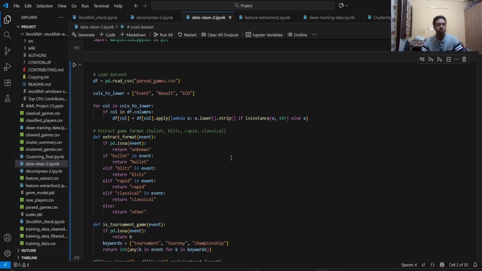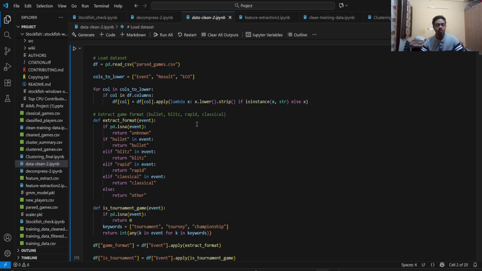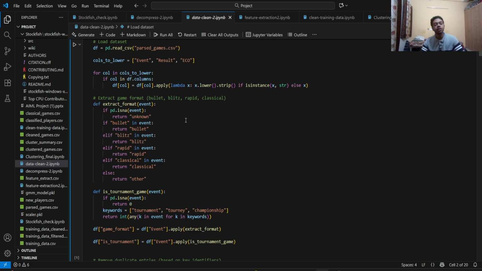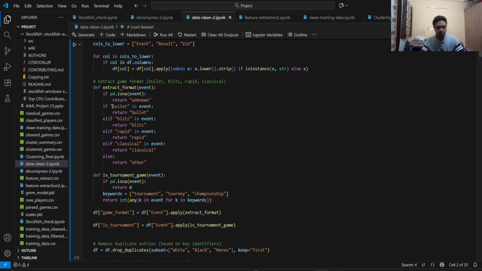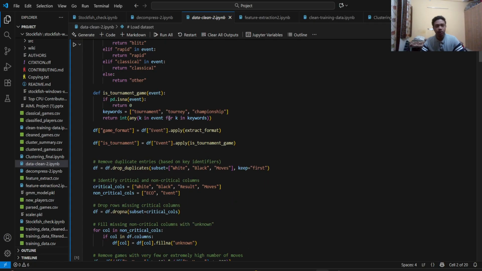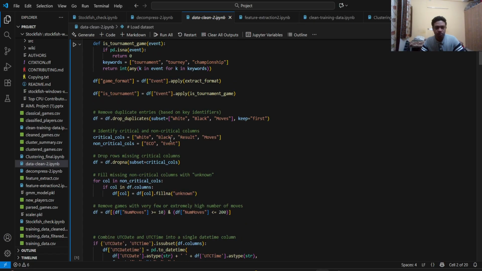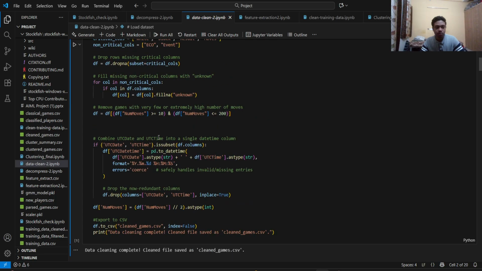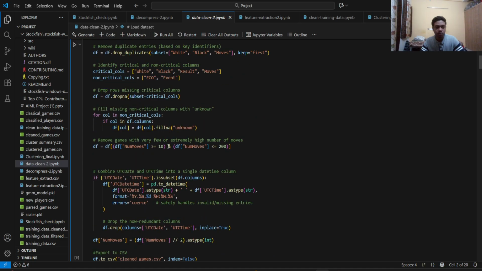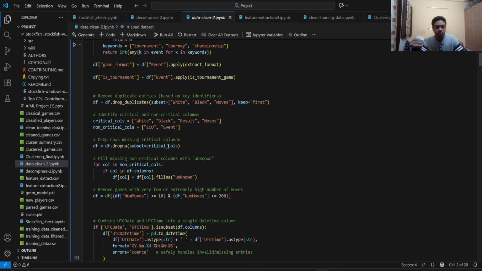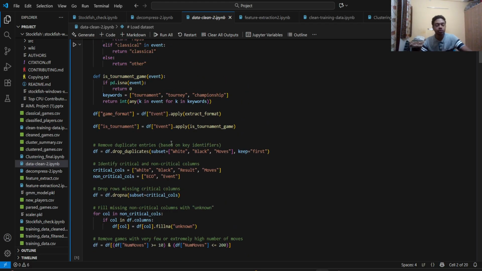Sorry. So this is where I've removed the games which have shorter formats. As you can see, I've actually... let me just search for it. Oh, sorry, it's not here.